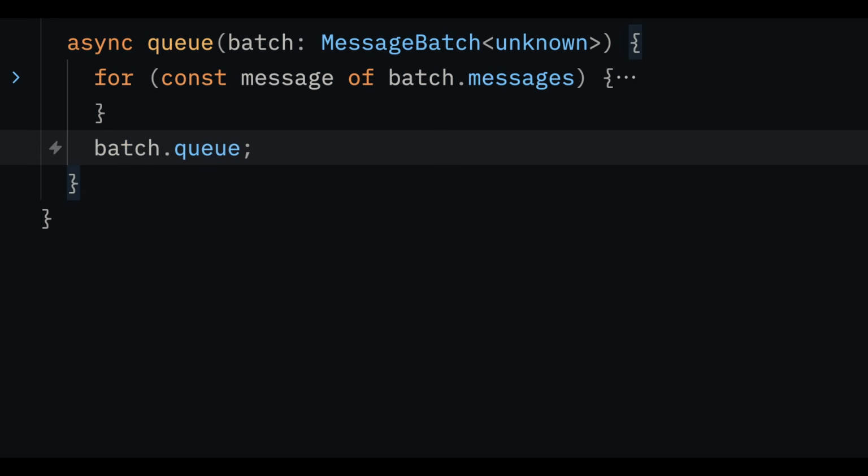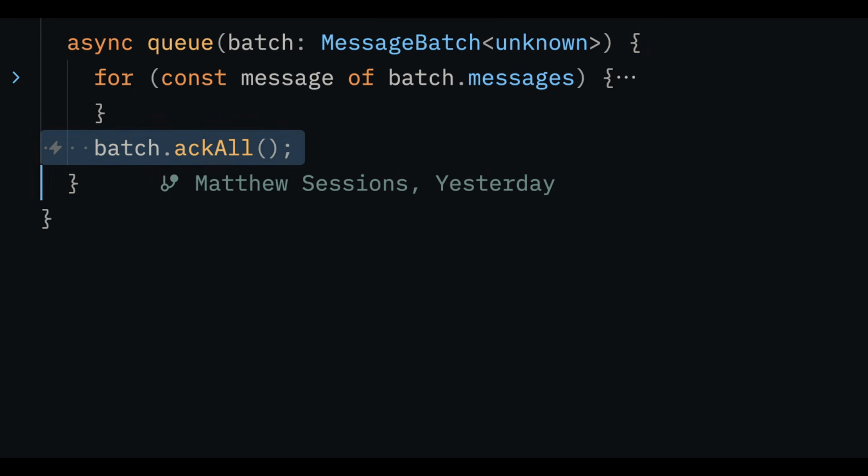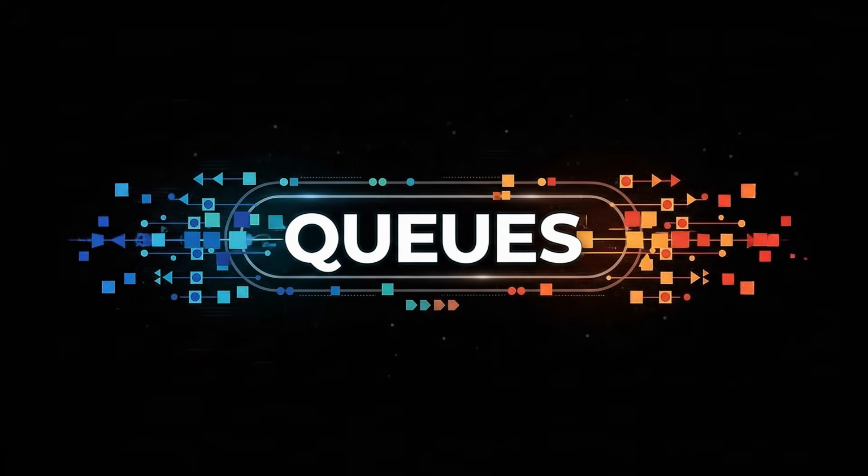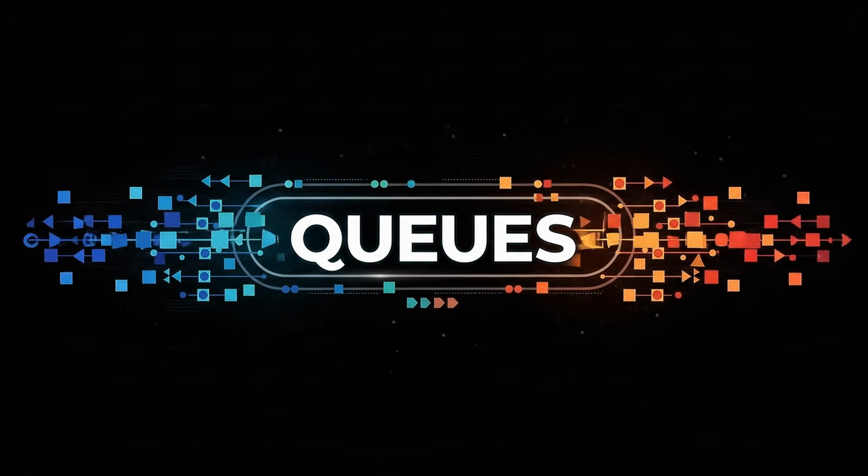At the batch level, you're able to see the queue name of the batch in case you have a consumer that's consuming from multiple queues. You can also ACK all the messages or retry all the messages. So this about covers all the core features that I actively use when building out applications on top of Cloudflare using Cloudflare Queues. Now, I personally think that queues are underutilized in a lot of full stack applications.